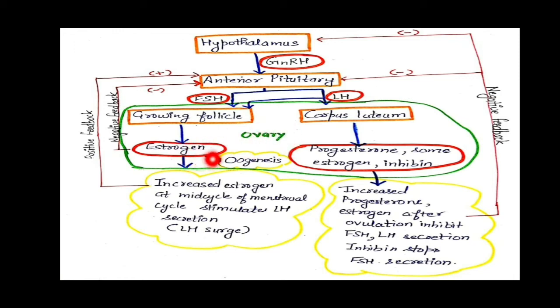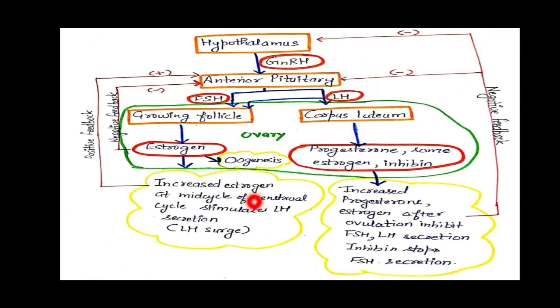So this estrogen is secreted in a very large amount by the matured follicles, and this increased estrogen at the time of ovulation on the 14th day of the menstrual cycle is going to stimulate. What is going to stimulate? It is going to stimulate or send a positive feedback to this anterior pituitary to release more and more LH, and that released amount of LH at the time of ovulation is called our LH surge.